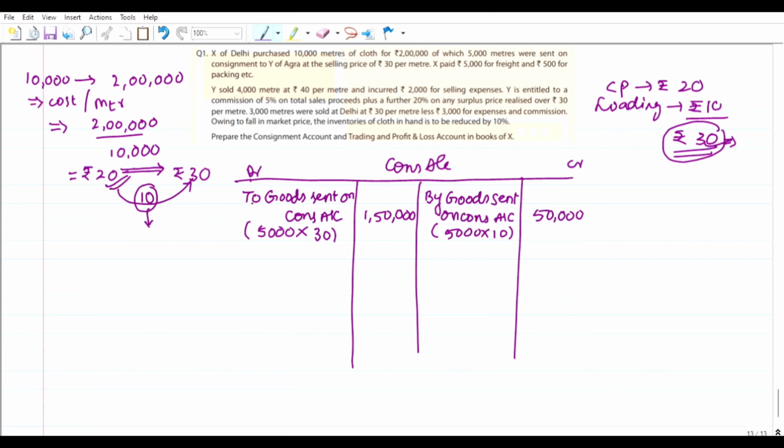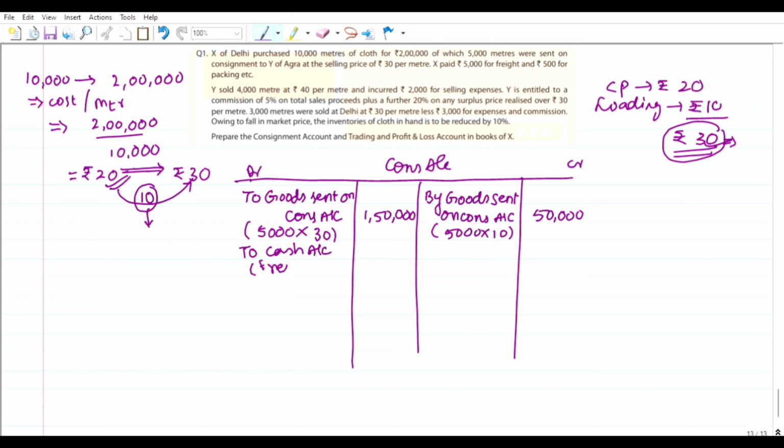Let us continue reading the question. X of Delhi purchased 10,000 meters for 2 lakhs, that means 20 rupees per meter, of which 5,000 were sent on consignment basis at rupees 30 per meter. X paid rupees 5,000 for freight and 500 for packing, etc. That means the consignor's expenses are rupees 5,500, for which we write the entry: consignment account debit to cash or bank.